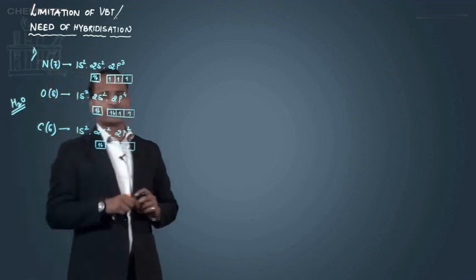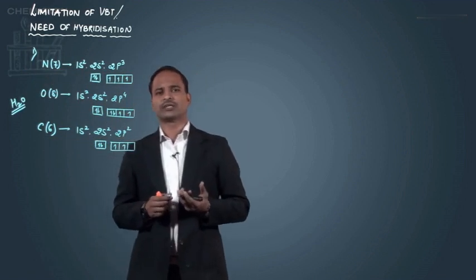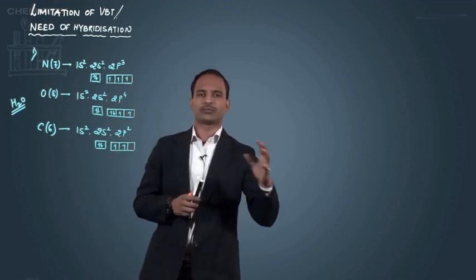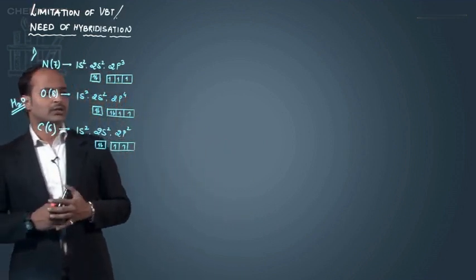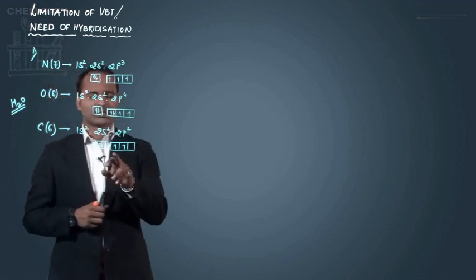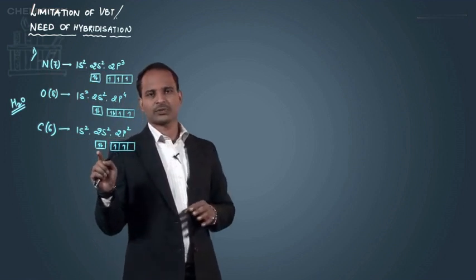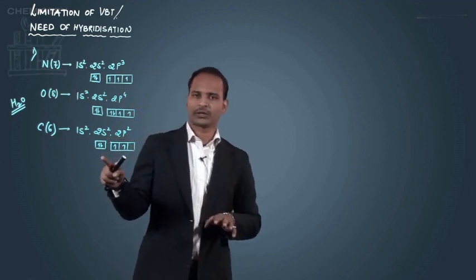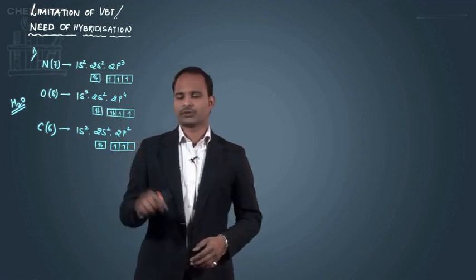I am writing only the outermost shell configuration, because we all know that in bonding only the electrons present in the outermost shell take part. So how many half-filled orbitals? There are only 2 half-filled orbitals. The 2s orbital is completely filled, so according to valence bond theory it will not take part in bonding. The bonding will be done by only these 2 electrons.